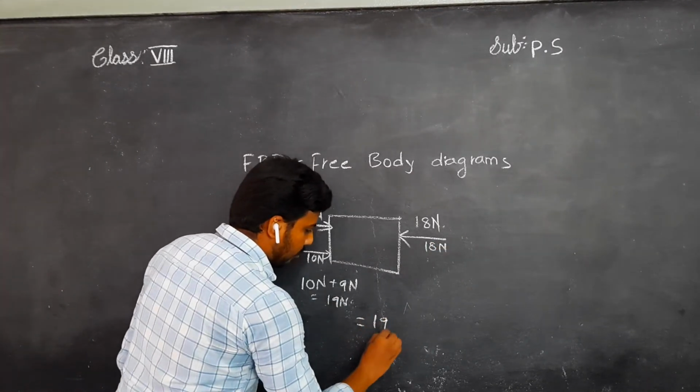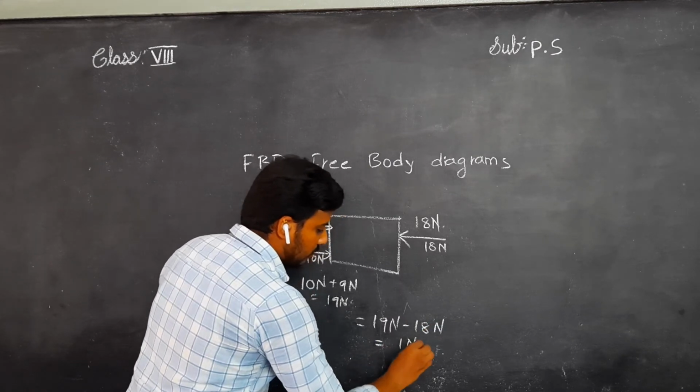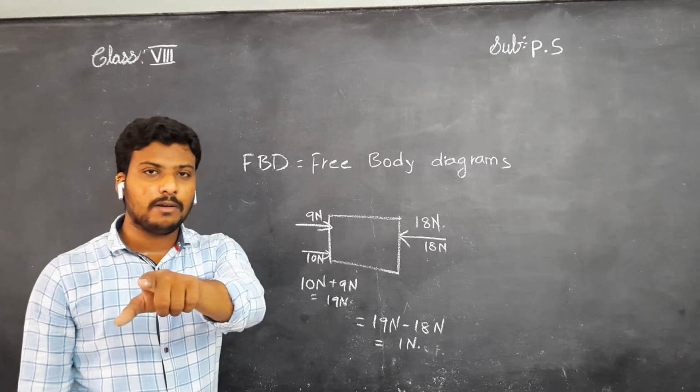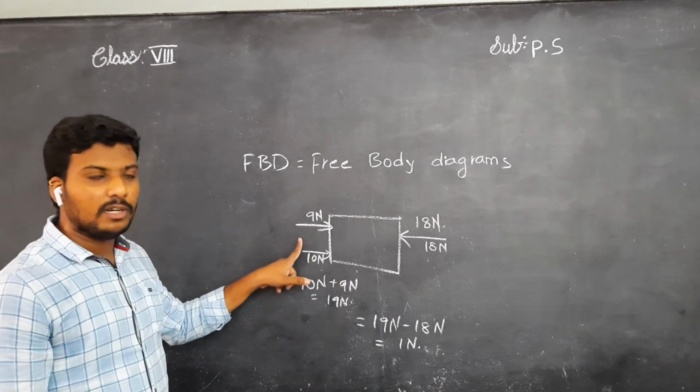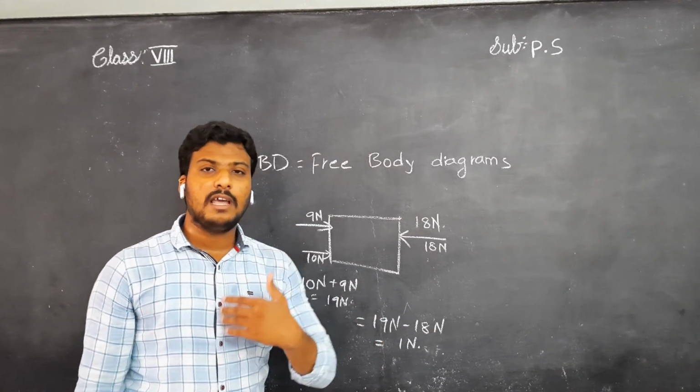Then 19 newtons minus 18 newtons equal to 1 newton. This is nothing but 1 newton is the force applied by you and your friend when both of you added the forces, children. My force is very less when compared to you because you have the value 19, I have the value 18, children.